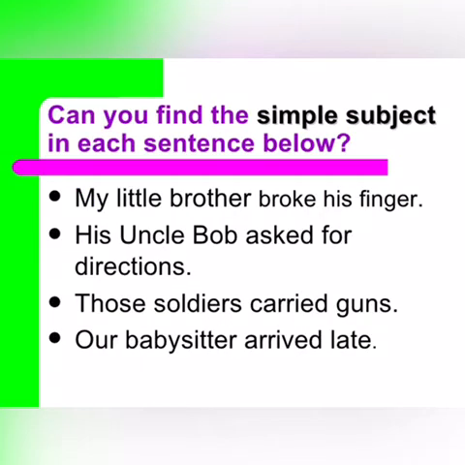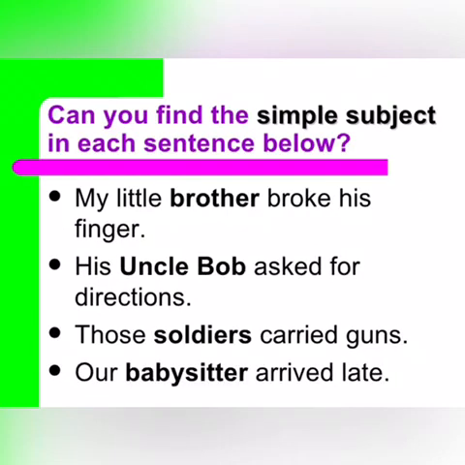Now if we take again the example that we have discussed before, can you find the simple subject in each sentence now? Yes, you are right. Now let's look at the answers. Well, in the first sentence, my little brother broke his finger, here brother is the simple subject. While in the next one, his Uncle Bob asked for directions, here Uncle Bob is the simple subject. While in the third one, those soldiers carried guns, here soldiers is the simple subject. Now, the fourth one is, our baby sister arrived late. Here, sister is the simple subject.